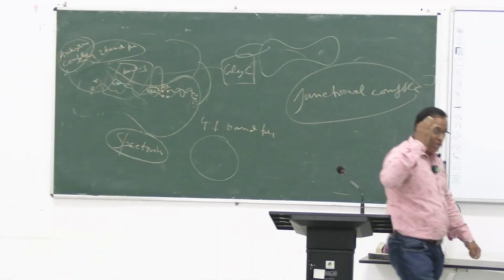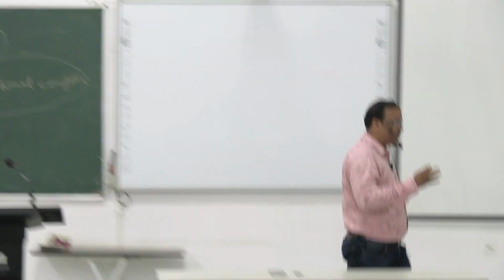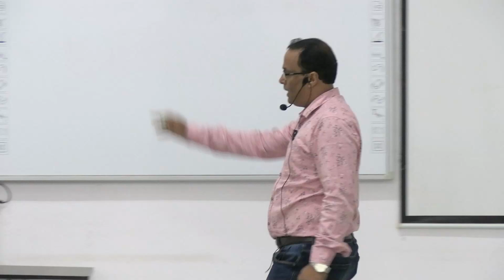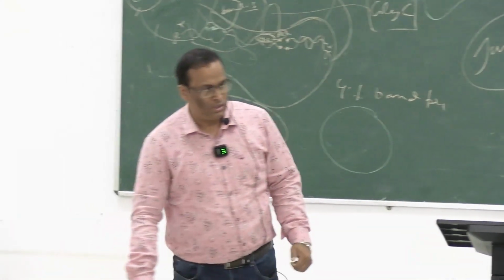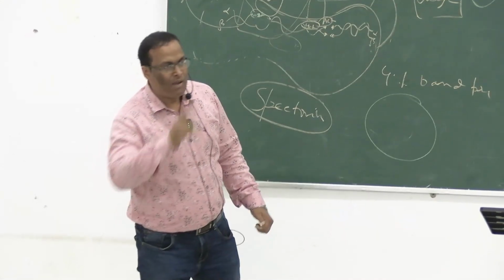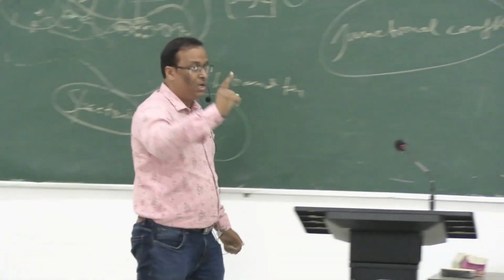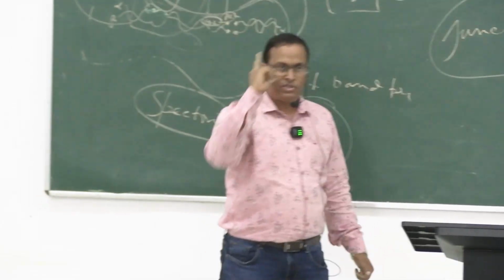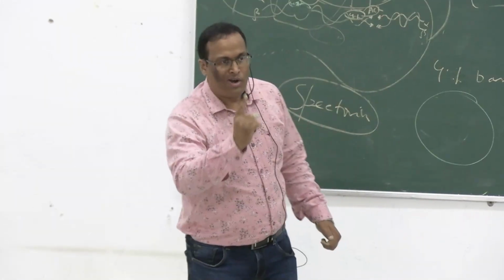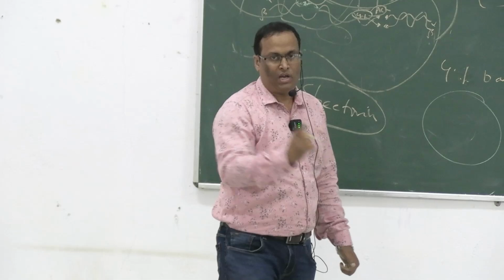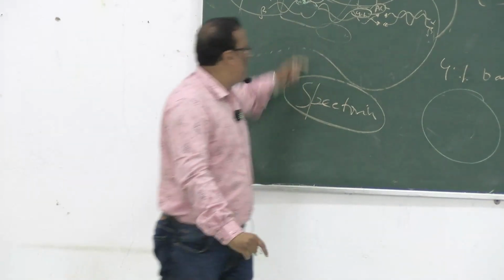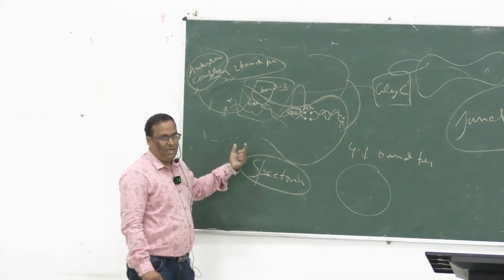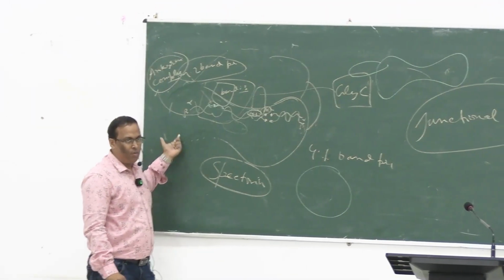Previously it was thought that the spectrin mutation is one of the important causes of hereditary spherocytosis. No, not at all. Nowadays, it is told that ankyrin mutation is the most common cause of hereditary spherocytosis. And for the detection, in my lifetime, I have diagnosed one case of hereditary spherocytosis by seeing only the CBC report. One diagnosis is there by seeing the CBC with the RBC indices. We will come later.